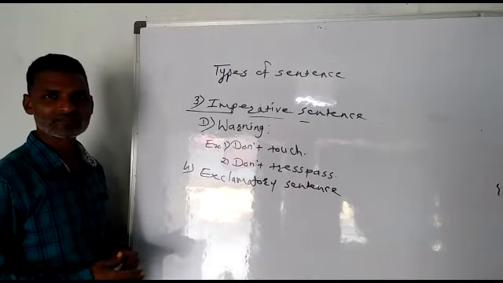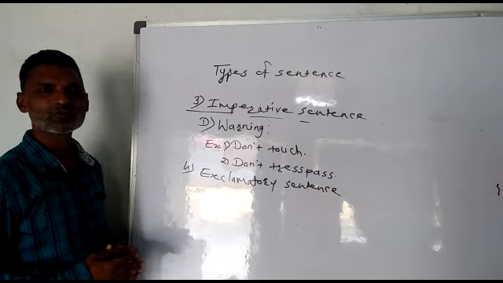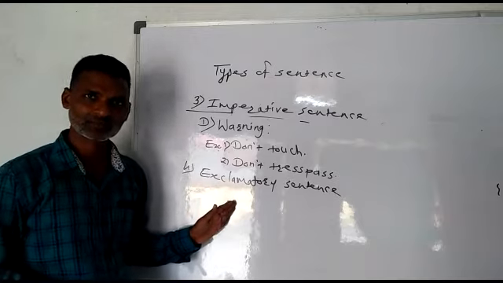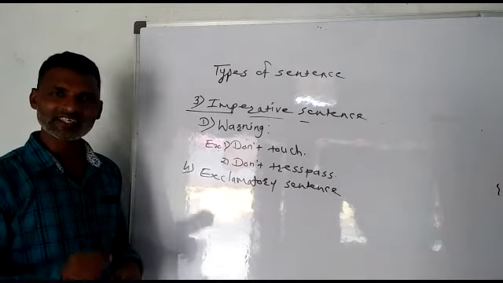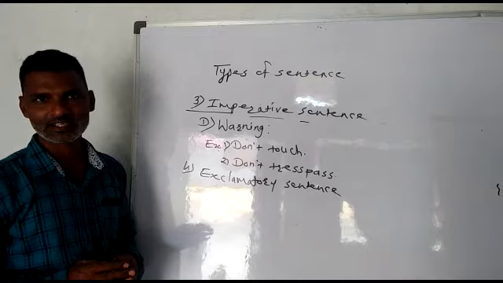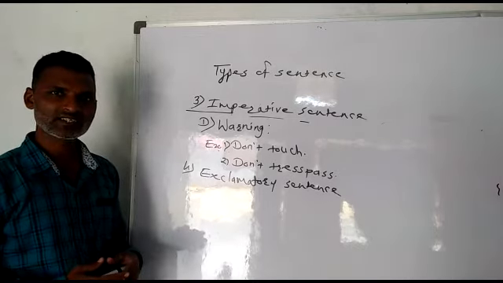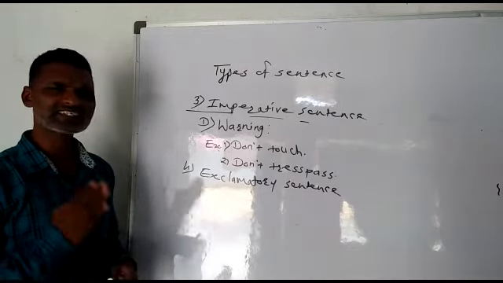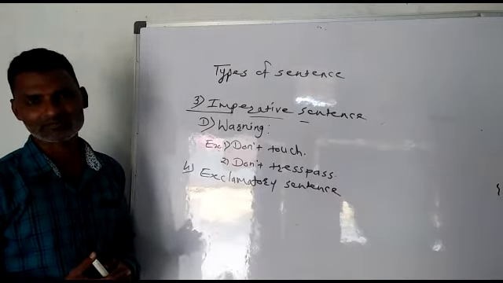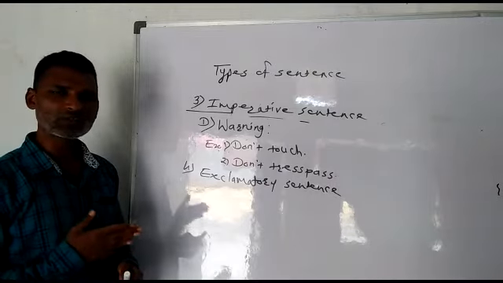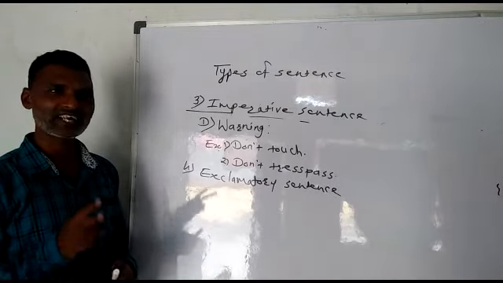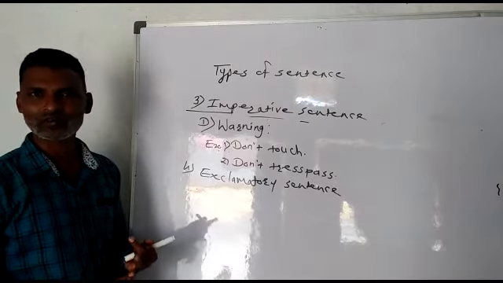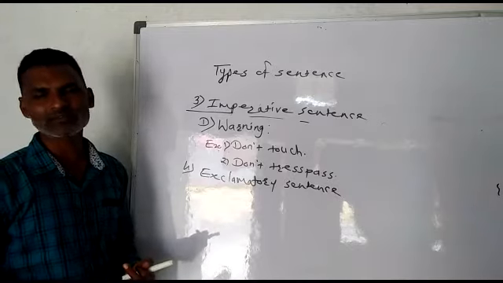When you want to express your feelings, your emotions with shock, that time such a type of sentence is used. And let me tell you, any sentence can be an exclamatory sentence if it is said with surprise, if it is said with shock. If there is a surprise in the sentence, then any sentence can be an exclamatory sentence. Still, there are two typical common structures. One sentence begins with how, and the second sentence begins with what.